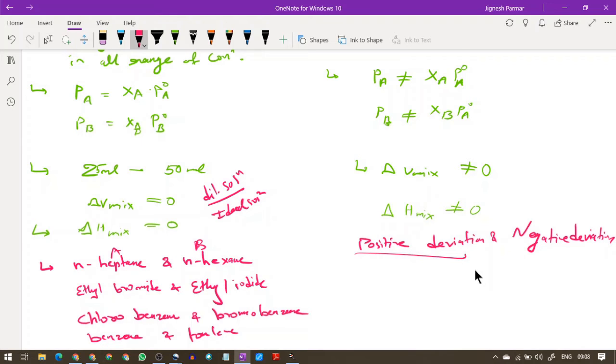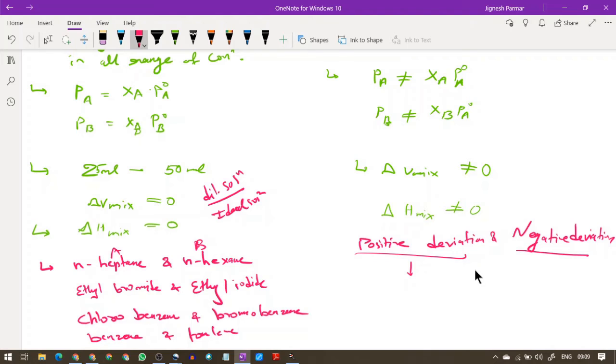So guys, non-ideal solutions are further divided into two sections. One is positive and one is negative. Now what is there in the positive? In this type, the partial pressure of each component of the solution is greater than the vapor pressure expected according to Raoult's law. It means the vapor pressure of these two will be more than what normally comes. It is going to be more than that.